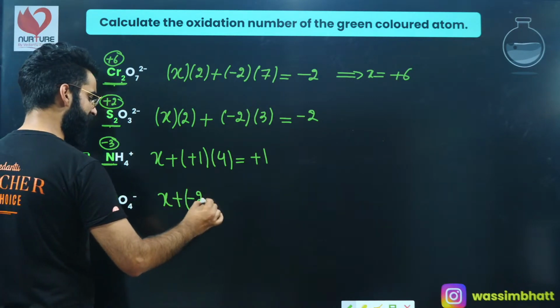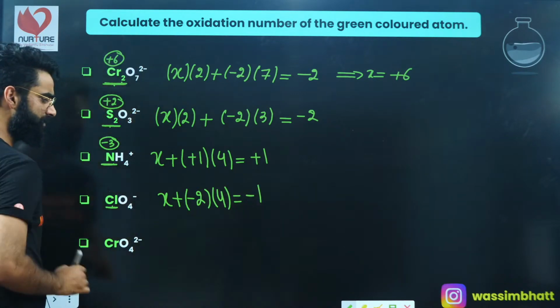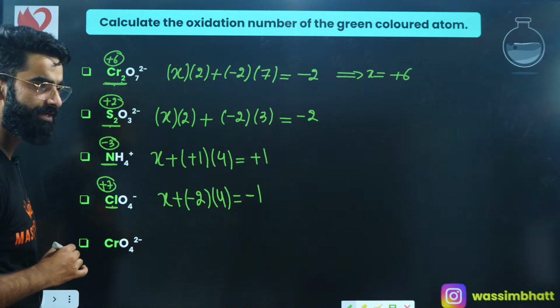Oxidation state of oxygen is -2. So there are 4 oxygen atoms. Net charge present on it is -1. If you solve it, you get the value of X as +7. So +7 is the oxidation state of chlorine right here.